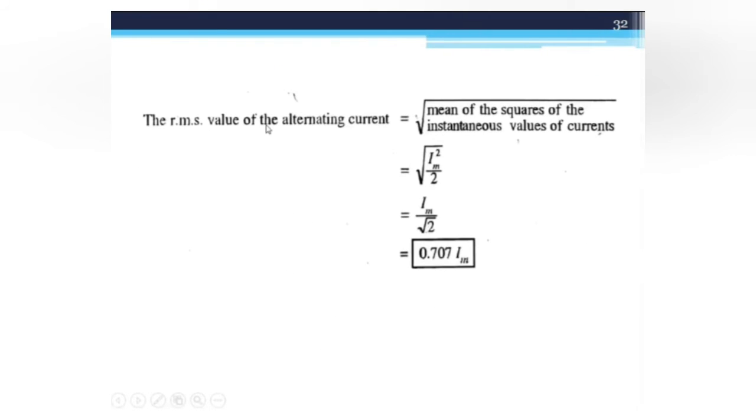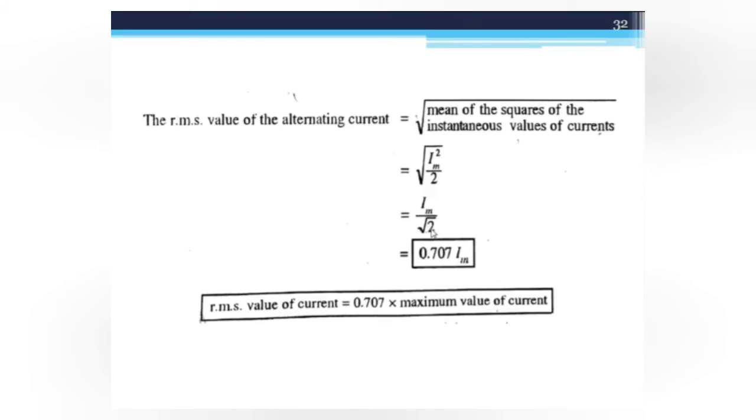So the RMS value of the alternating current is equal to the under root of the mean of the square of the instantaneous value of current. It is Im square by 2. So under root of that is Im by root 2, and 1 upon root 2 is 0.707 Im. So we say that the RMS value for the alternating current is equal to 0.707 into maximum value of current, right?